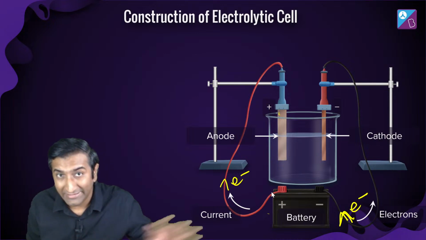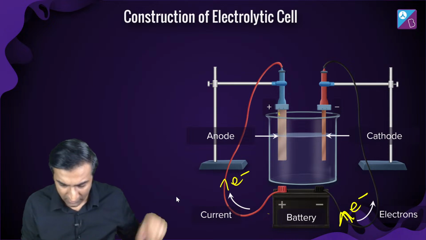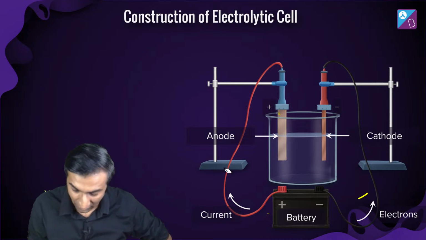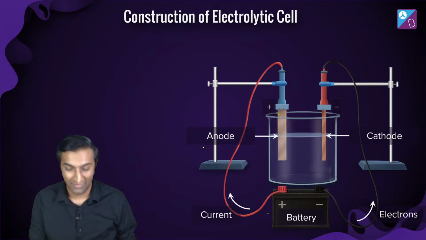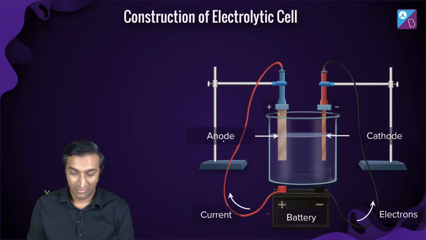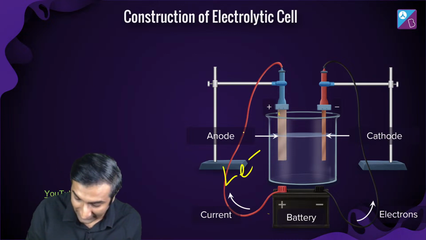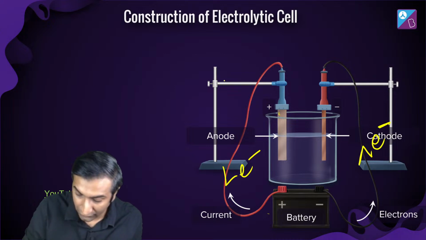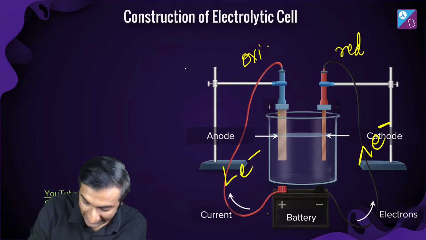Okay, are you okay with the direction I've drawn over here? Yeah, electron ka direction is going to be this way. No, this is the other way around. Yes or no? जी sir. अरे आप जी बोल रहे हैं निधि, बट बाकी लोग कोई कुछ बोल नहीं रहे. लग रहा है सब लोग सो रहे हैं. देखो, current का direction is positive and negative, but positive मतलब it is pulling electrons, and this is going to be pushing electrons. Okay. So if it is pushing electrons, मतलब reduction यहाँ पे हो रहा है, यहाँ पे हो रहा है oxidation. That is still the same.